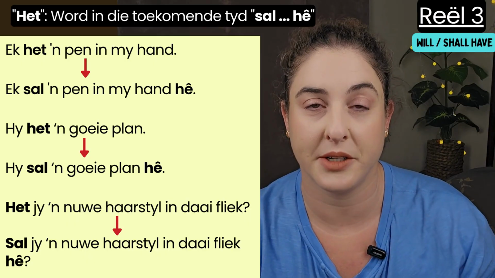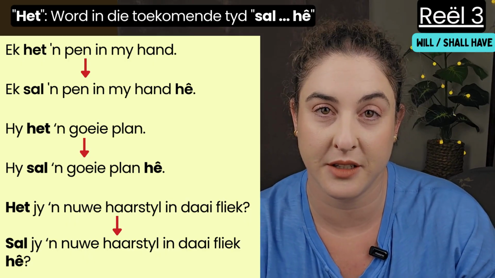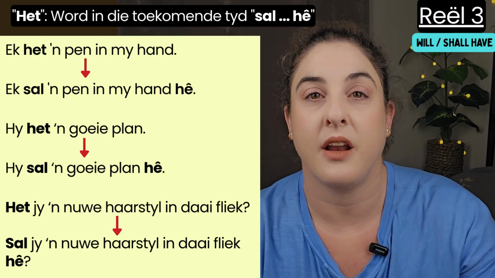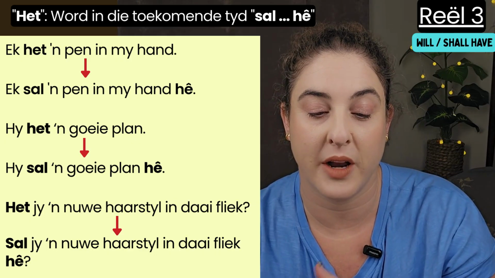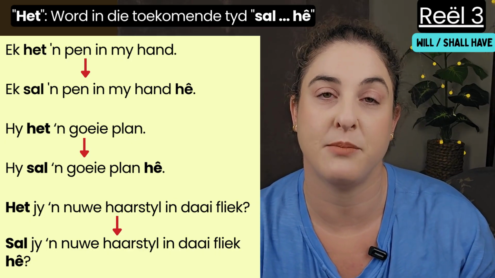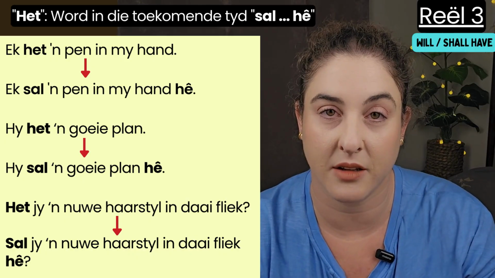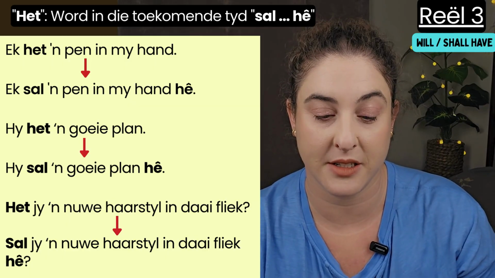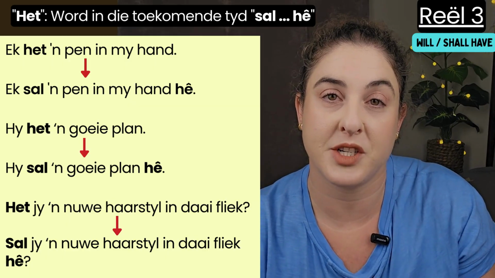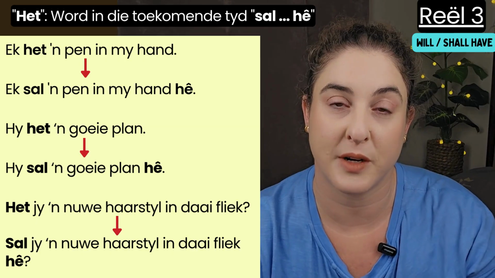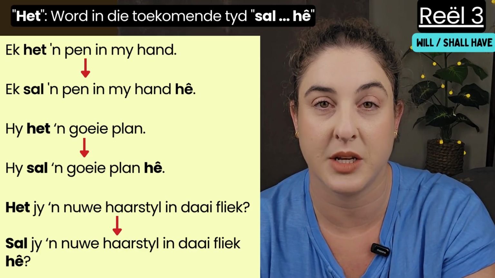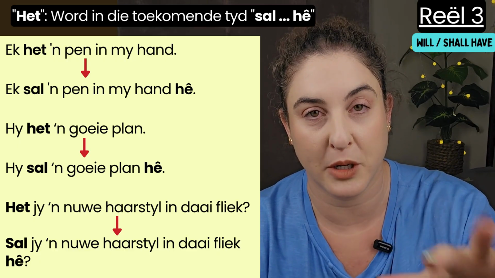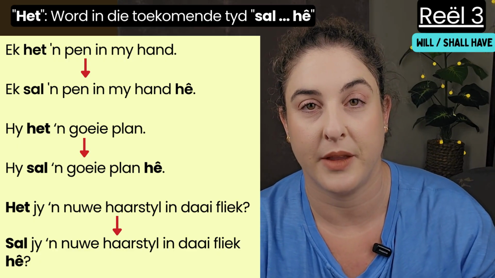So again, it's that word order where if you have the question, that sal is in the front of the sentence and then everything else follows. Whereas in a statement, you have the subject in the beginning of the sentence and then sal. And the same for het. You'll have the subject first, then het in the present tense. When it becomes a question, het is the verb in front, then the subject. So that is not in every case, but for the most part, this is the word order when it's a question.